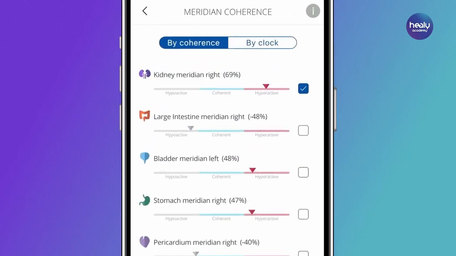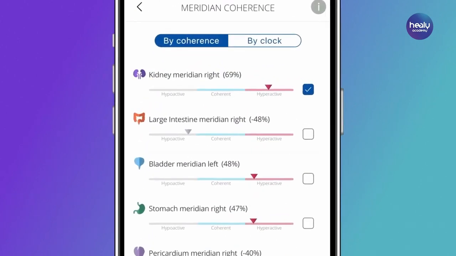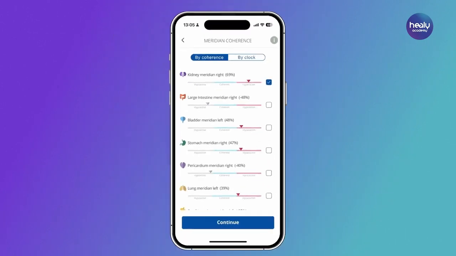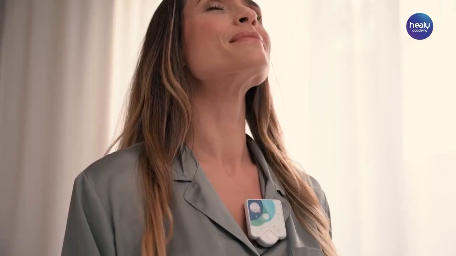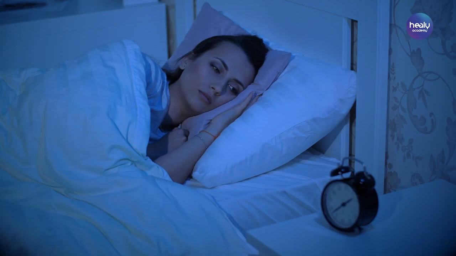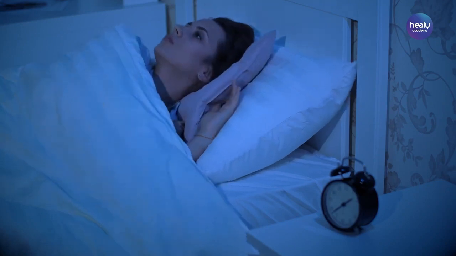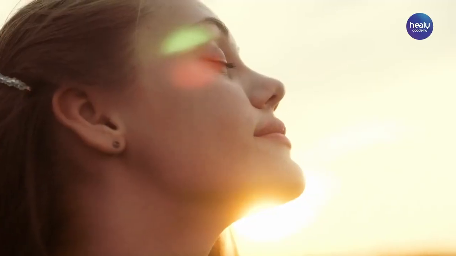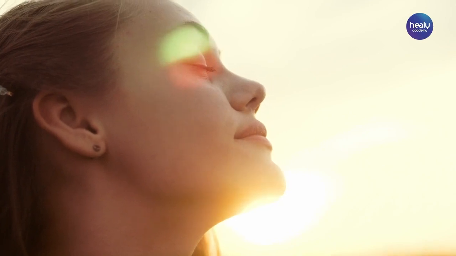Firstly, you can look at the most incoherent meridians at the top and consider which topic you want to analyze in more detail and formulate the focus text accordingly. Or you can take a look inside yourself, independently of the coherence analysis of the meridians, and consider which acute topic, something that has occurred recently, or which chronic topic, something that has been there for some time, you would like to work on, or a topic that seems most important to you at the moment.